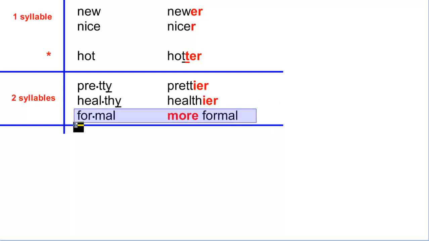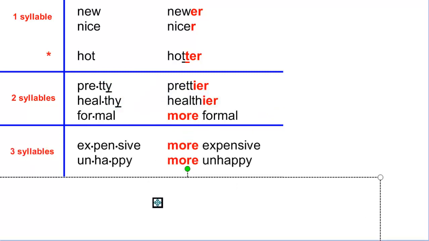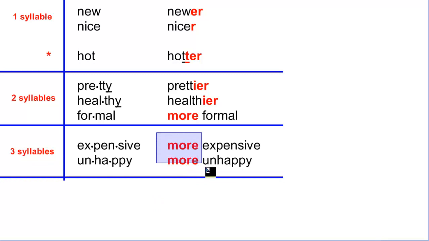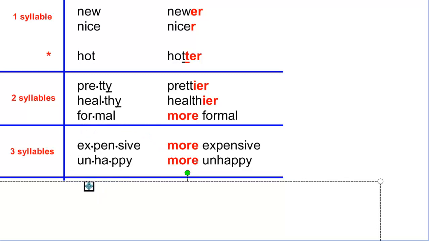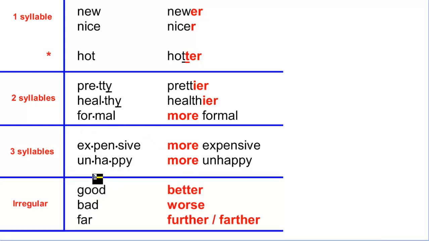If it's more than two syllables, you have to use necessarily more or less. If it finishes in Y, you have the exception. So in general, if it's three syllables or more, in all the cases you're going to use more or less. Necessarily, you have to use more or less. It doesn't matter anything else. Nothing else matters.